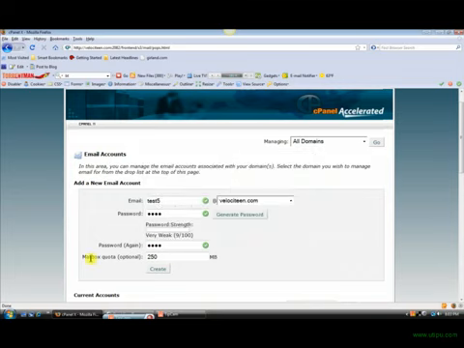Cancel. Here is your mailbox quota. Now, your mailbox quota basically explains how much web space you want to allow each individual email account to have. Here it's 250, but I'm going to change it to 999 just because.